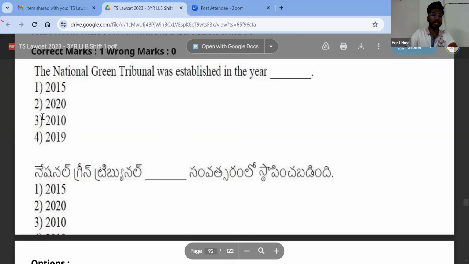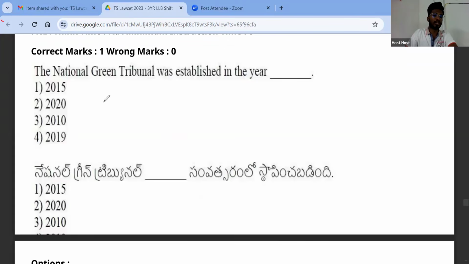National Green Tribunal was established in which year? It was established in the year 2010. First, let us understand what is the meaning of tribunal. A tribunal is a court or a quasi-judicial body which is established to solve a particular matter, like NGT, National Green Tribunal, which deals with environmental cases.